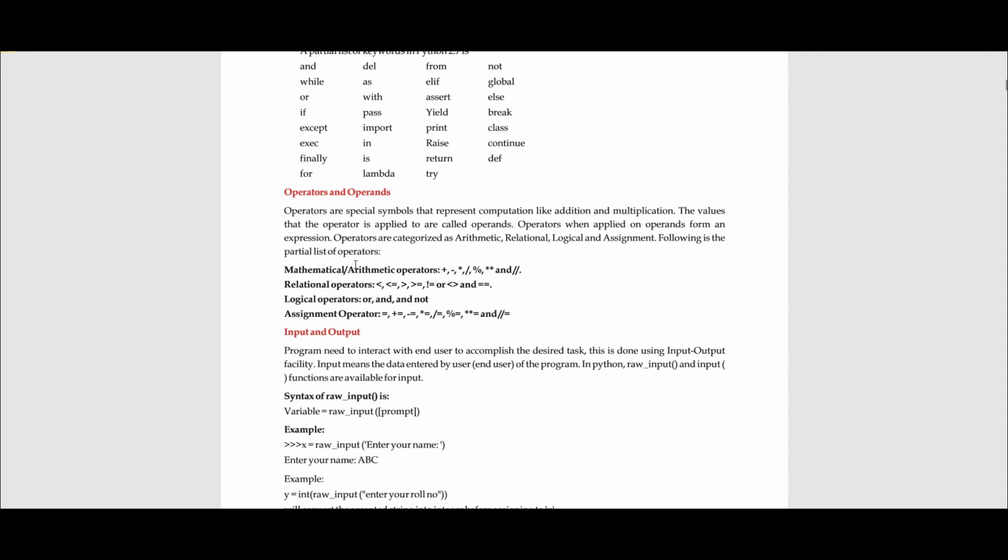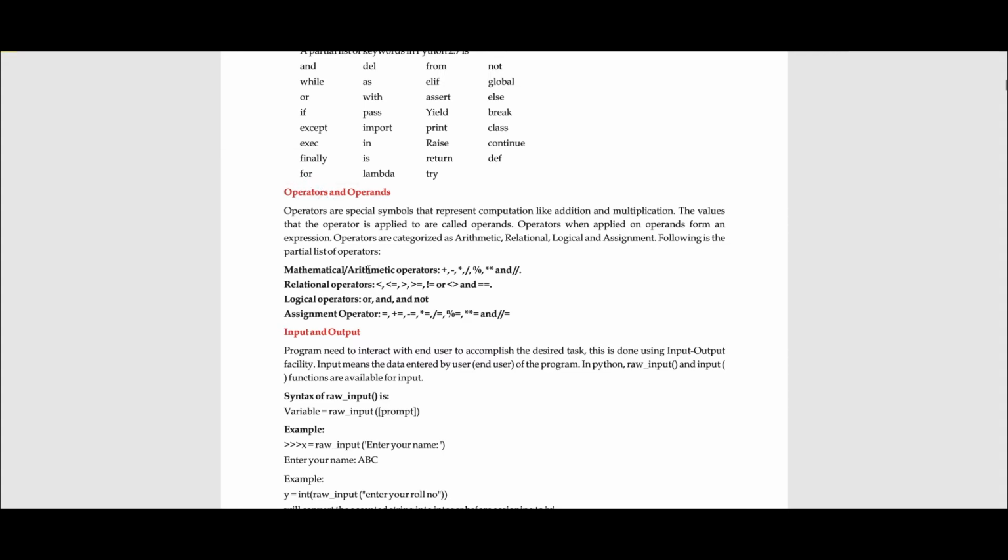So operands are the variables or the values on which the operations are performed by using the operators. I will repeat myself. The operands are the variables or the values on which you would like to perform operations, such as sum, multiplication or comparison, and these operations are performed using operators.